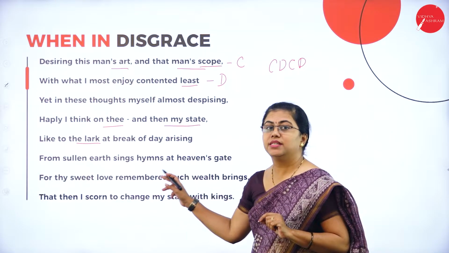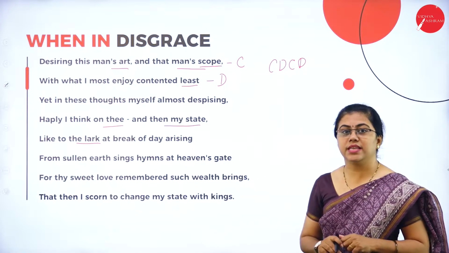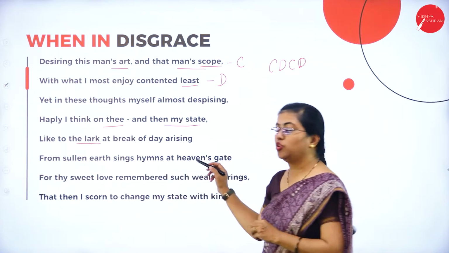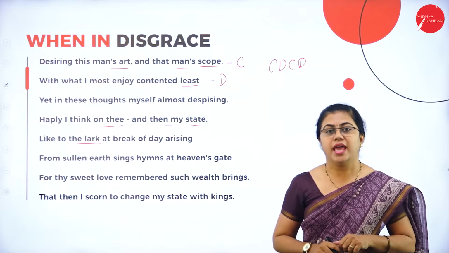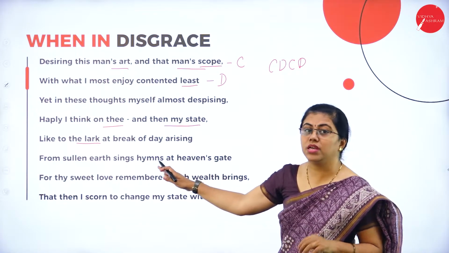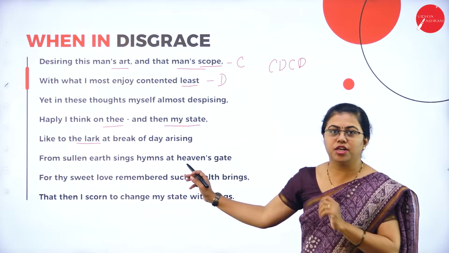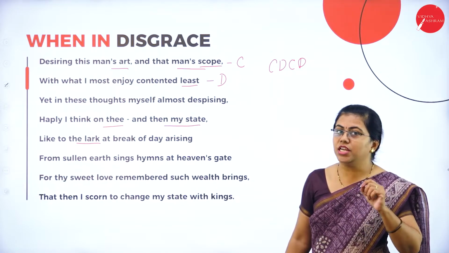From sullen earth sings hymns at heaven's gate. So it rises from earth and goes to heaven and sings at the heaven's gate. So he is talking about the skylark, that is the lark, the bird over here, which symbolizes the new beginning.